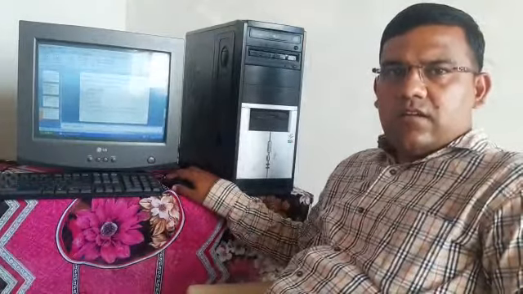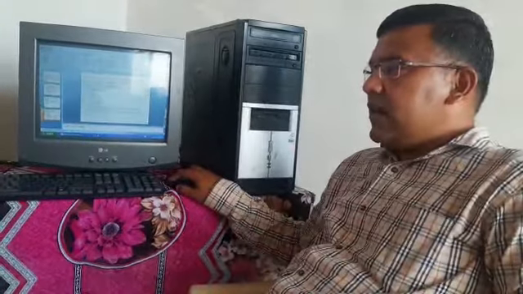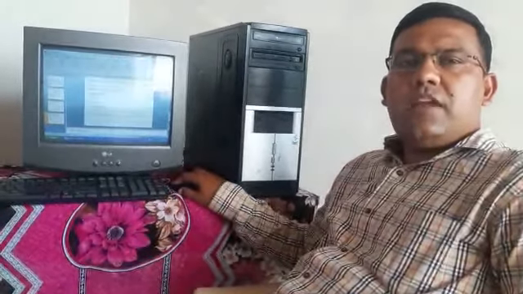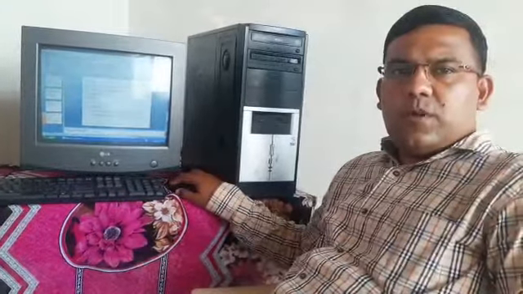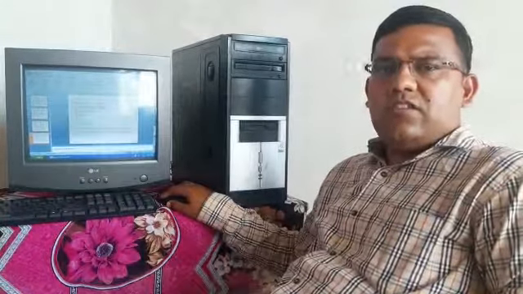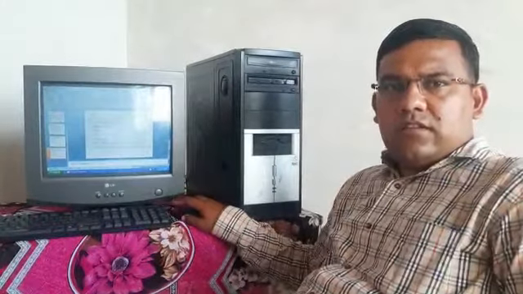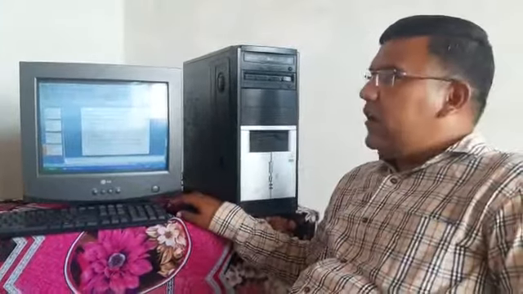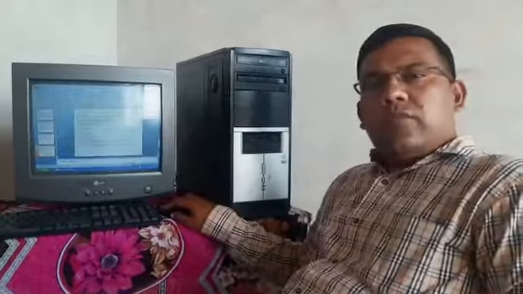If the Windows 10 appearance is there on the taskbar, at the center you will get the pinned applications. In this, whichever applications we use frequently, like Notepad, WordPad or MS Word, all these applications appear in the pinned applications. So these things we have seen in the parts of Windows 10.